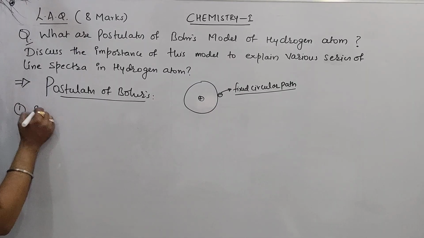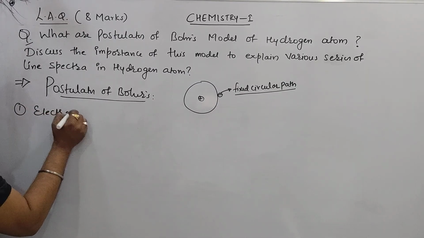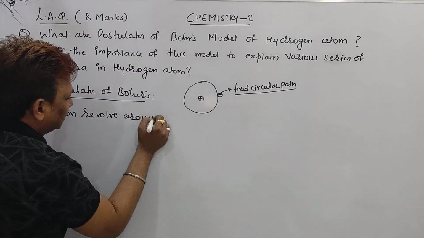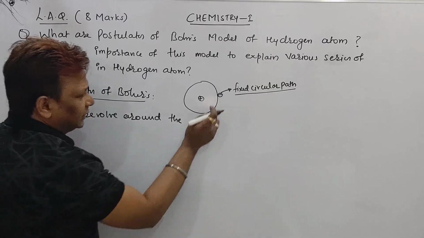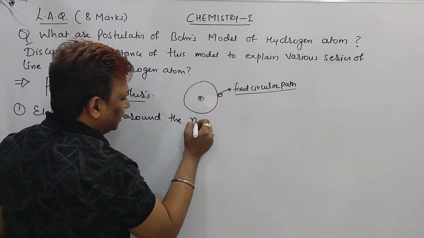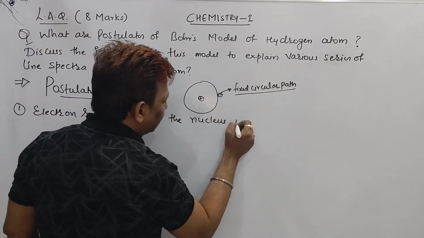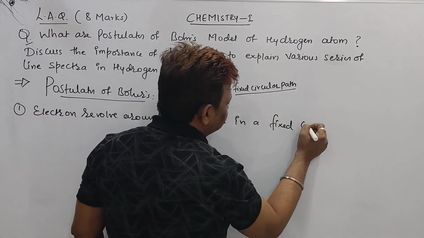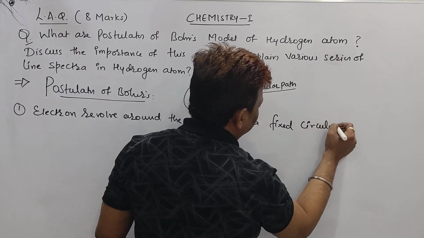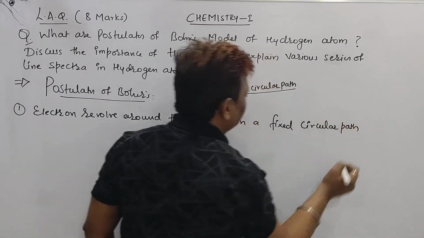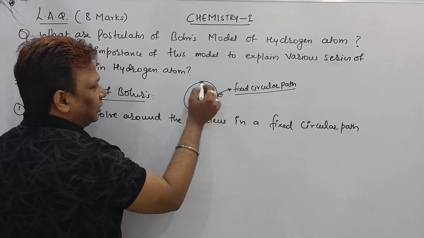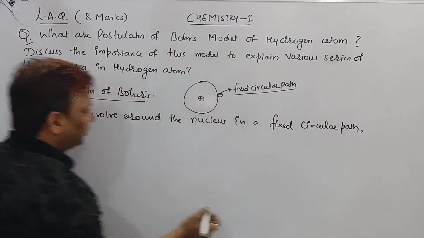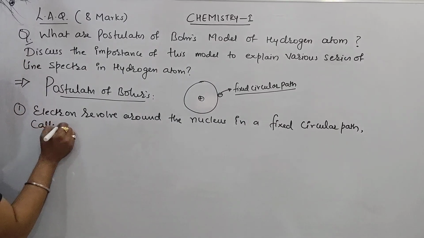Point number 1: electron revolves around the nucleus in a fixed circular path called an orbit.